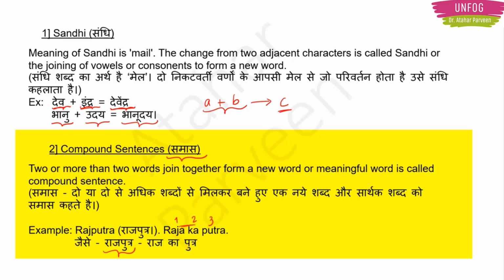If it's two words, then it becomes Sandhi. But here we have three words, so when we are joining three words, it becomes Samas. We have this phrase, Raja ka Putra, and we are joining it to give one word, which is Rajputra. So Rajputra is the Raja ka Putra. That's all Samas is about. You are combining different words and joining them to make one sensible word.